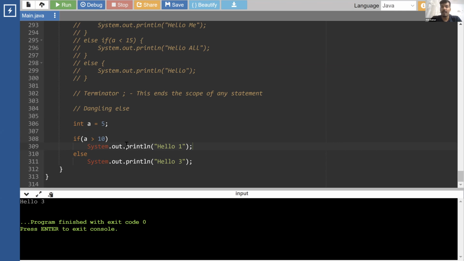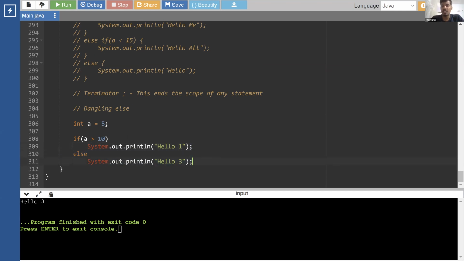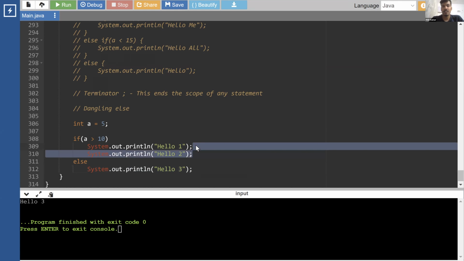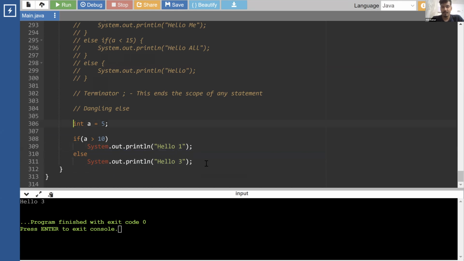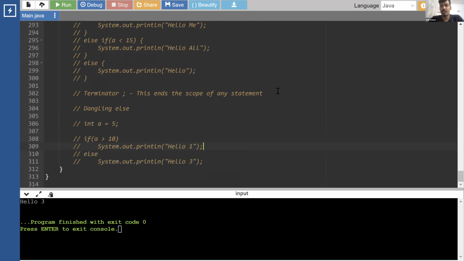Now if you don't have brackets and you just have an else, this else is a part of the if. So this is a valid statement. You have one statement within the if, an else, and one statement within the else. The else is a part of the if, which is a chain, so there is no problem writing it this way. There is no error. But if you sandwich a statement in between, the if ends here and this else is lying without any if, so this is an error. Understood? Clear?